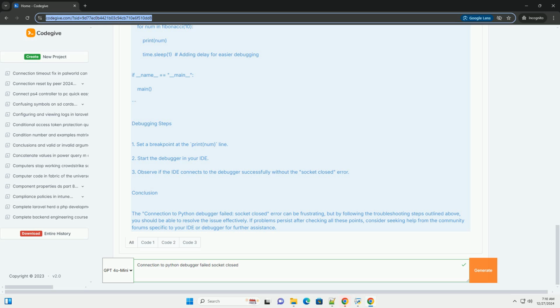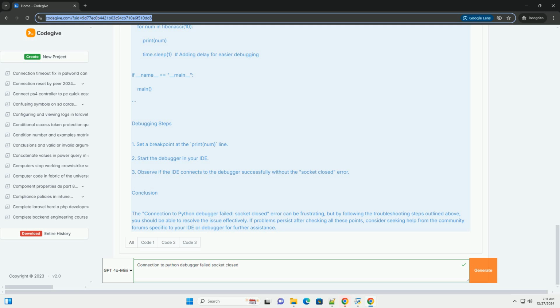1. Firewall or security software. Firewalls or antivirus programs may block the socket connection. 2. Incorrect debugger configuration. The debugger settings in your IDE might be misconfigured. 3. Network issues. If you're running the debugger over a network, there might be connectivity issues. 4. Python version compatibility. Sometimes, specific versions of Python or the debugger may have compatibility issues. 5. IDE bugs. Bugs in the IDE or editor can sometimes lead to this error.